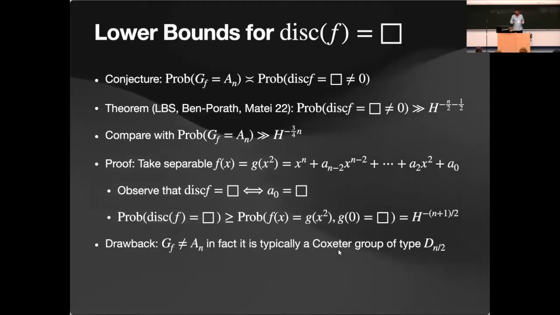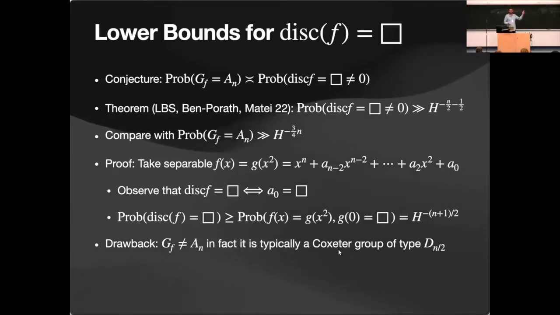But the drawback is that in this family, none of the groups are AN. So I got a much bigger family. All have square discriminant and none have Galois group AN. And in fact, it is typically a Galois group of type Dn/2. I forgot to say here n should be even.